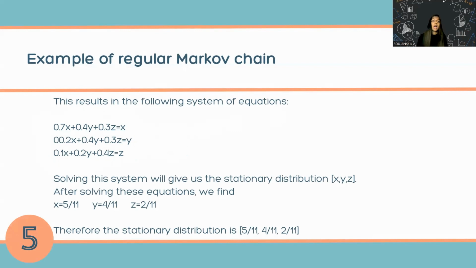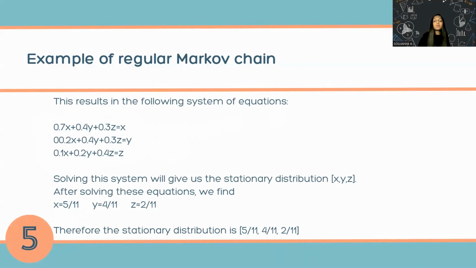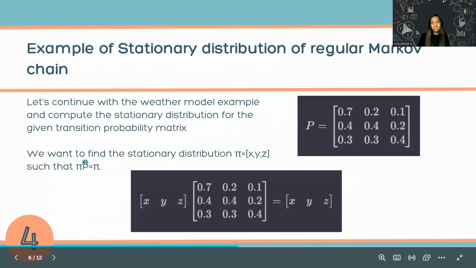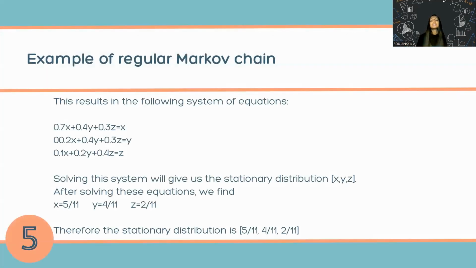After solving, we have x equal to 5 by 11, y equal to 4 by 11, and z equal to 2 by 11. Therefore, the stationary distribution, pi equal to x, y, z, is 5 by 11, 4 by 11, and 2 by 11. We just substitute the values of x, y, and z.